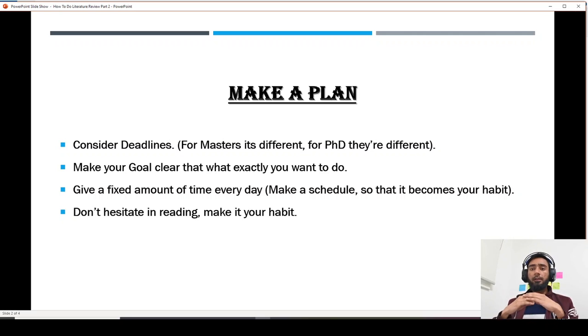That totally depends upon your goal, so you should make your goal clear, that what exactly you want to achieve from it. The third important thing is that you need to give a fixed amount of time every day. For example, you need to make a schedule, like carrying out searching for new research papers from 9 to 10, or from 9 to 12. So you have to make a schedule and carry it out so that it becomes your habit. The fourth thing is you should not hesitate in reading. You should make it your habit to keep on reading more and more literature. Even if you have completed your literature review, you should be reading more literature.